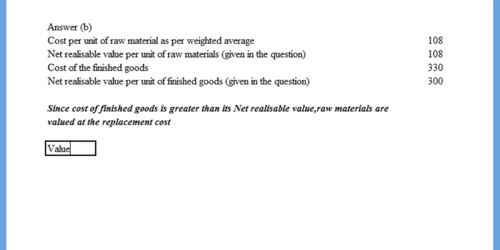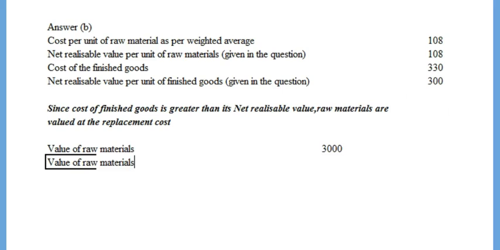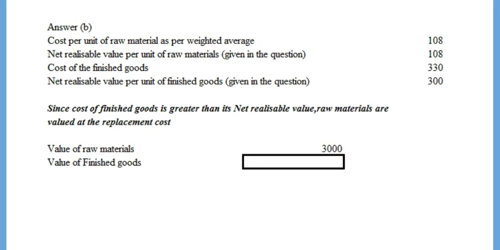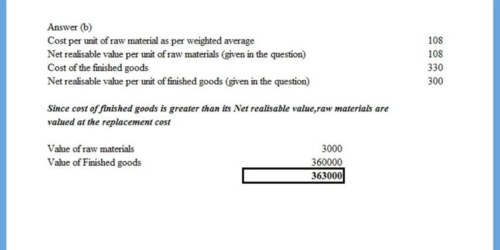In this case, net realizable value of finished goods is lesser than its cost. Hence, raw materials has to be valued at replacement cost, which is rupees 150. Hence, the value of raw material is 20 into 150, which turns out to be rupees 3000. And the value of finished goods is 300 into 1200, which is rupees 3,60,000.